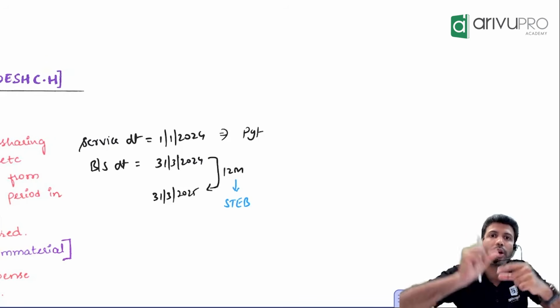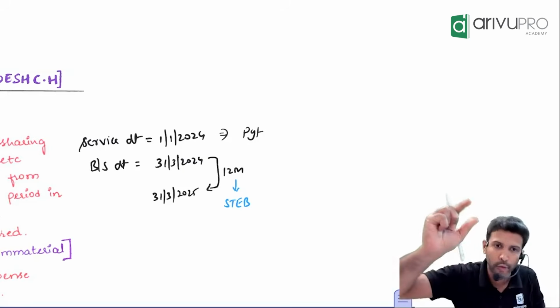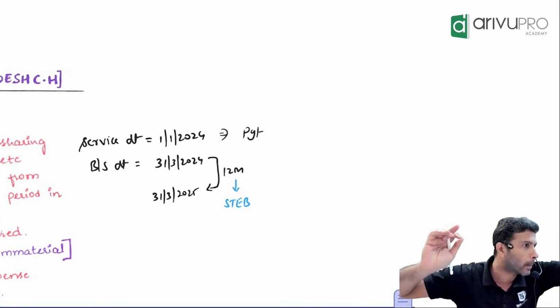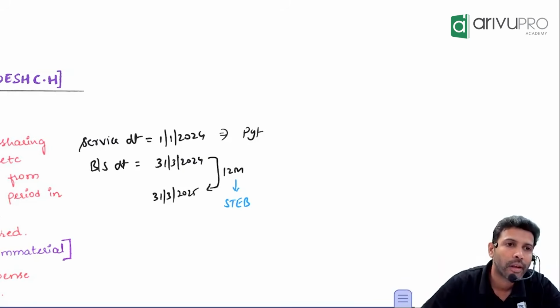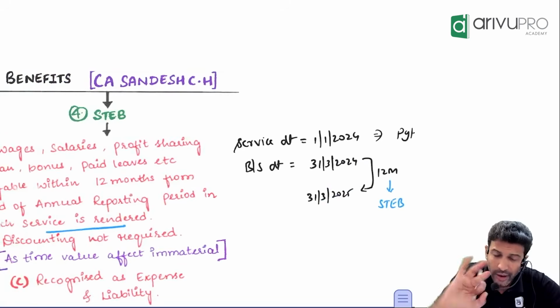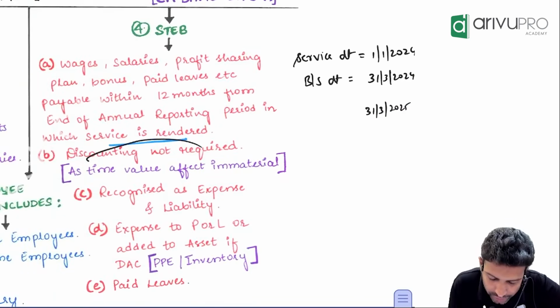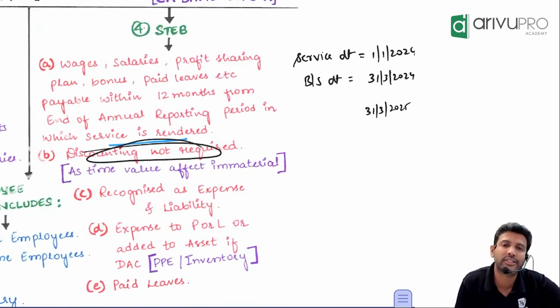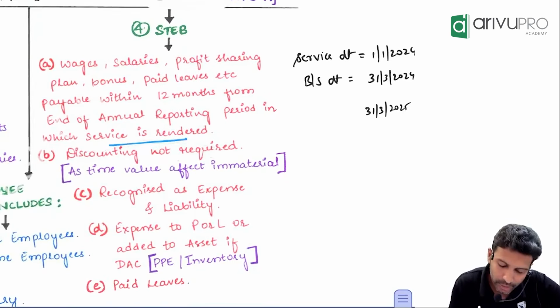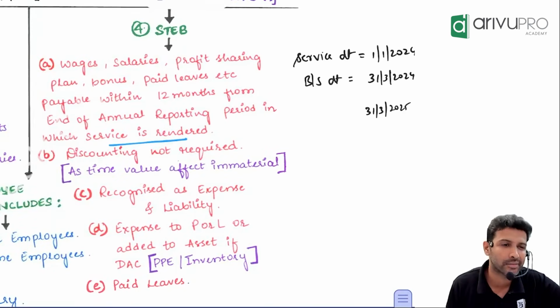If the settlement is going beyond 12 months, we say the time value effect is material. You have to do accounting on present value, future value terms. You know how to find present value, no? Take the future value and multiply by the discount factor. Is that required here? Not required. That's what I've written here. For short-term benefits, discounting is not required. Why? Because the time value effect is not material.